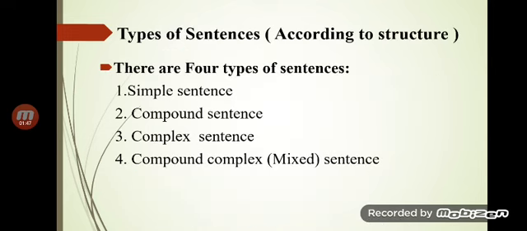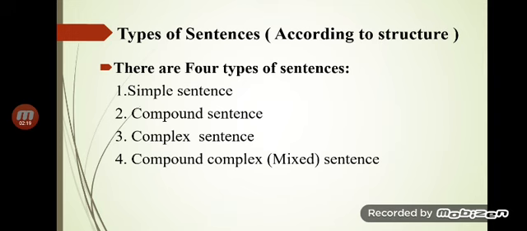Now let's see how the role of conjunction becomes clearer when we are talking about the types of sentences. We have given so much stress on the sentence; we have talked about subject and predicate. I'm revising. We have talked in detail about the complements, about the objects, and then about the use of the conjunction. Now we come to the different types of sentences according to structure: simple, compound, complex, and compound-complex.